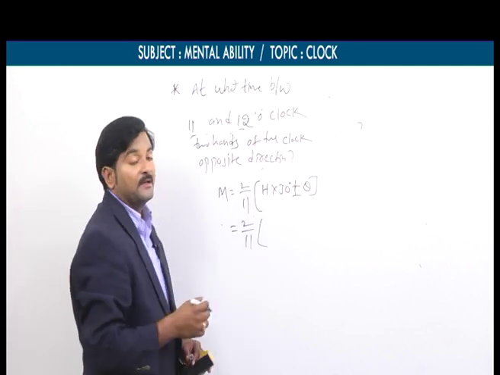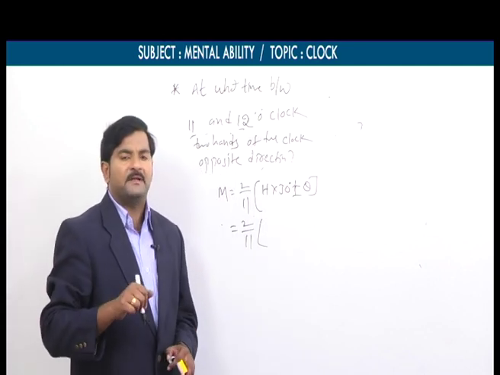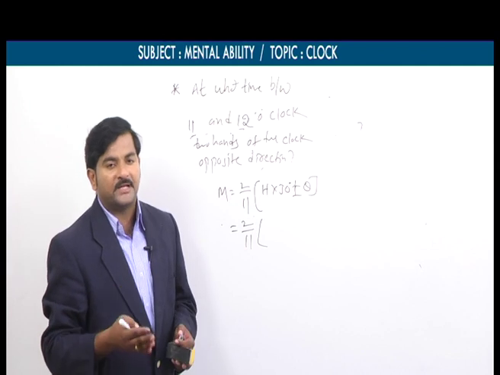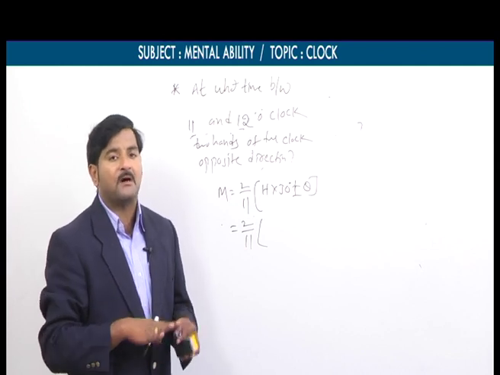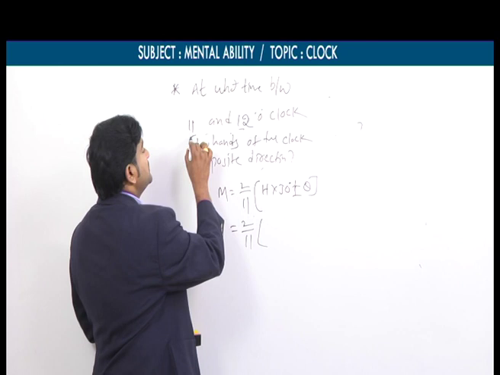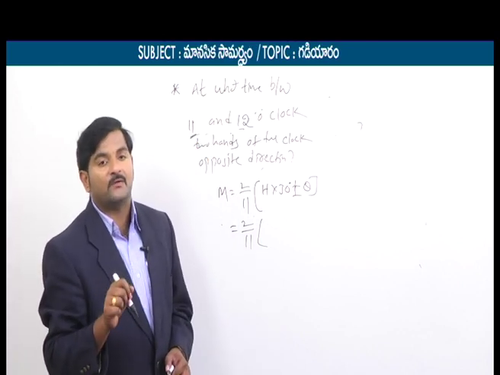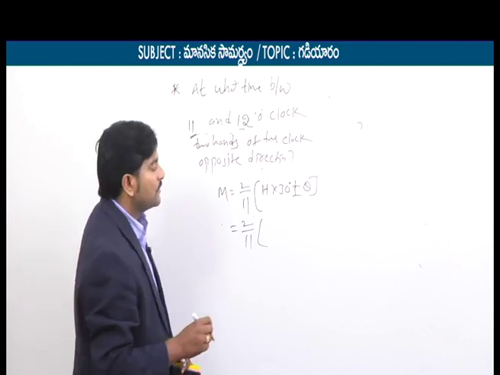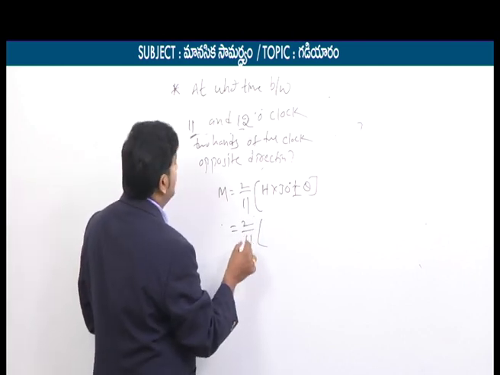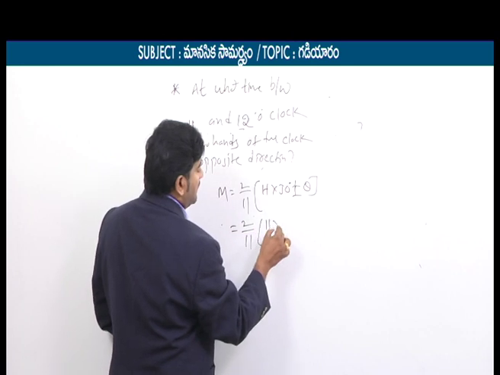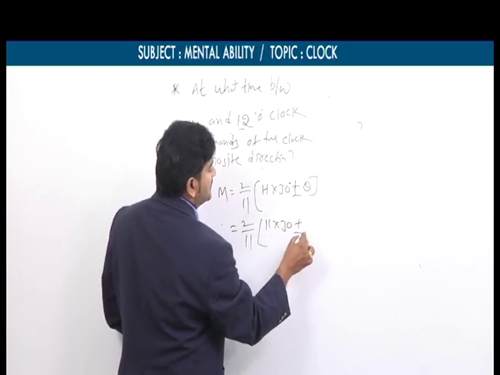Starting hour is equal to 11. And one more thing I need to note here: whatever the type, whether coincide, opposite or perpendicular, if the given starting hour is equal to 12, instead of taking h is equal to 12, you need to take h is equal to 0. Don't forget that part.